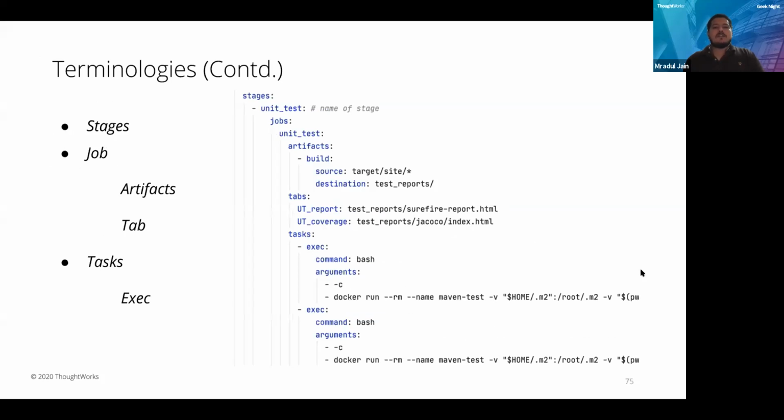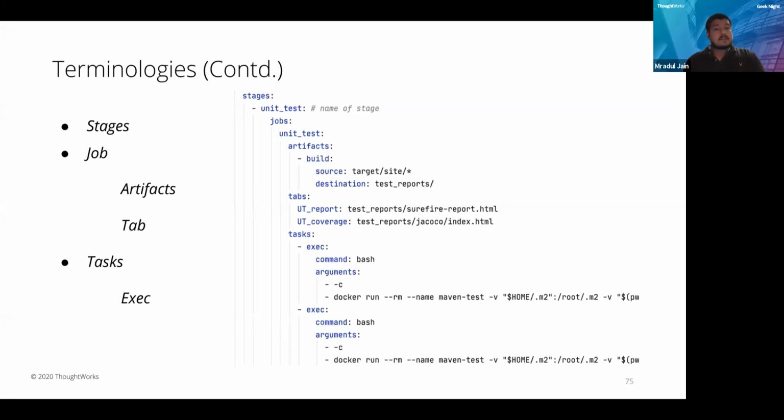Yeah, terminologies. Again, in terms of next stages, we can see there are different stages. So I will explain a single stage, that is unit test, the very first block. Under this, you can see there are segregated by jobs and tasks. Under jobs, you can define what all things are to be done. Like we want to keep our code in artifact, we are using that. Okay, this is the source, this is the destination. If there is some test reporting or you want to see some reports of your test, you can define under tabs. Okay, UT report for this, and for coverage test, this is the report path where you can track the